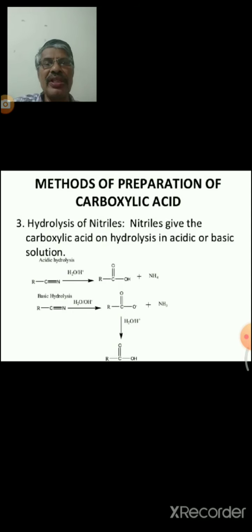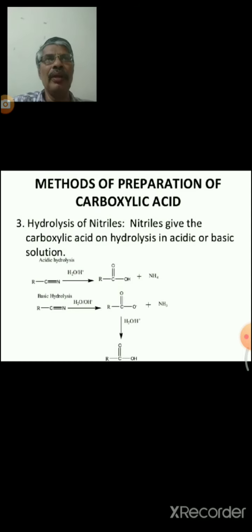Next one is the hydrolysis of nitriles. Nitriles have the functional group CN, commonly known as cyanide. Alkyl cyanides on hydrolysis in the presence of acids give carboxylic acid with ammonia.